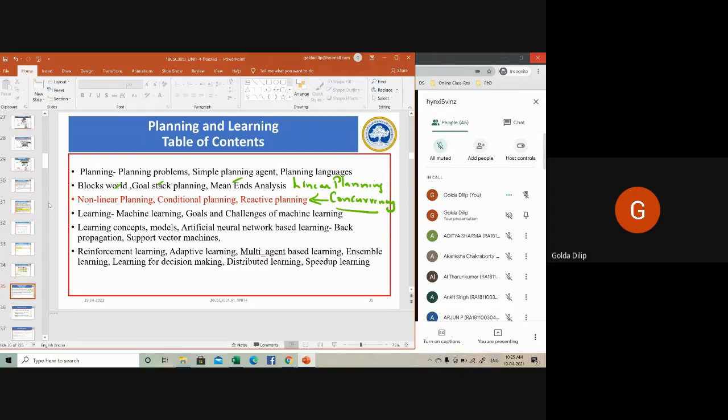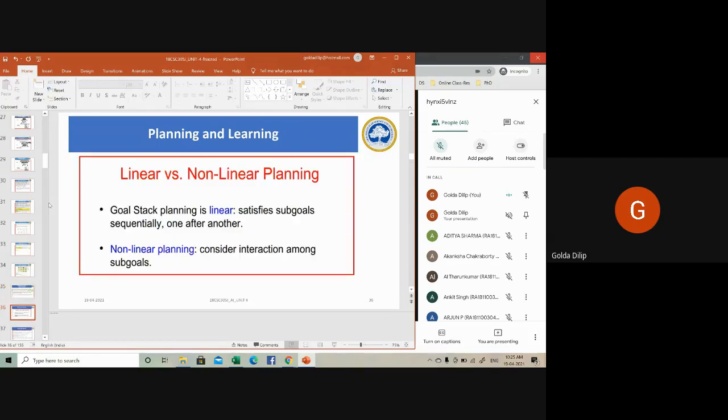These topics, non-linear planning, conditional planning, and reactive planning, are all theory. So first, linear versus non-linear planning. In linear planning, you take one goal at a time and solve it completely before the next one.